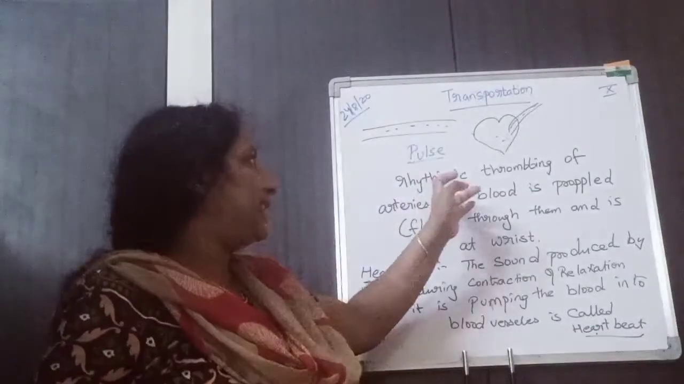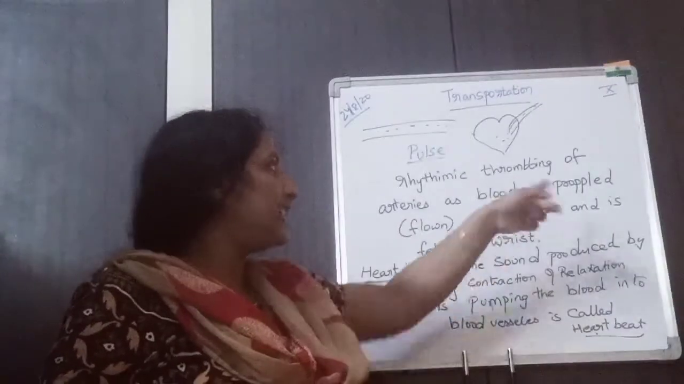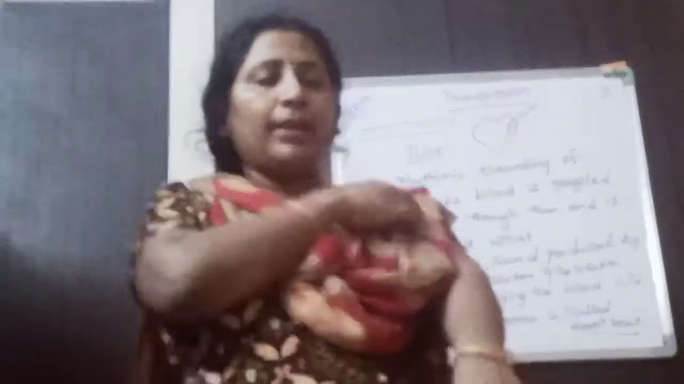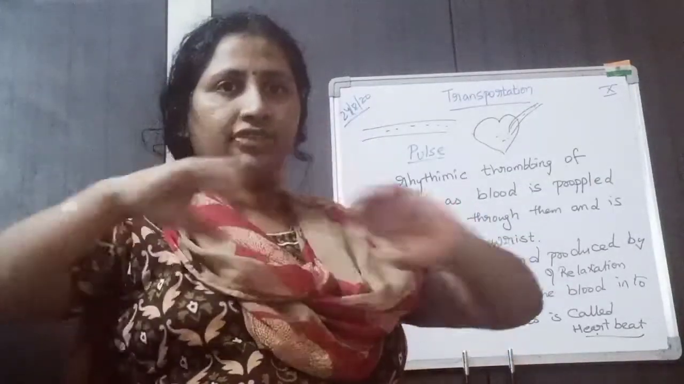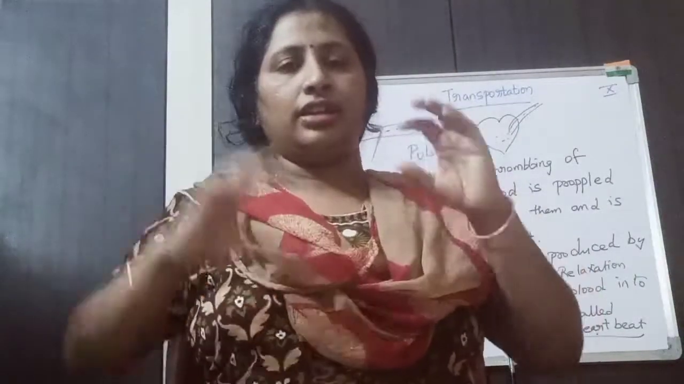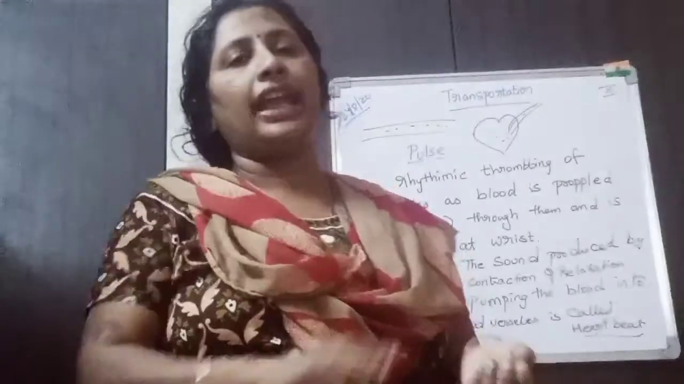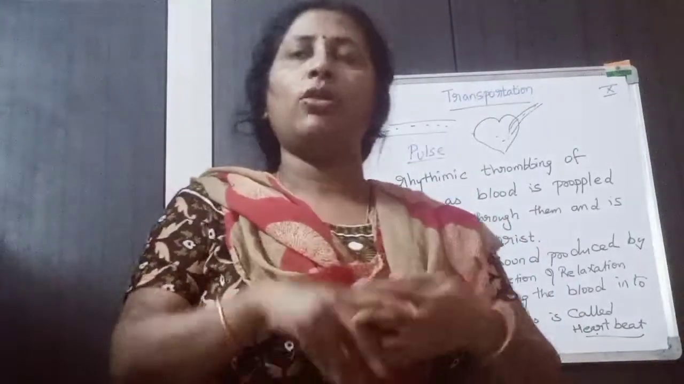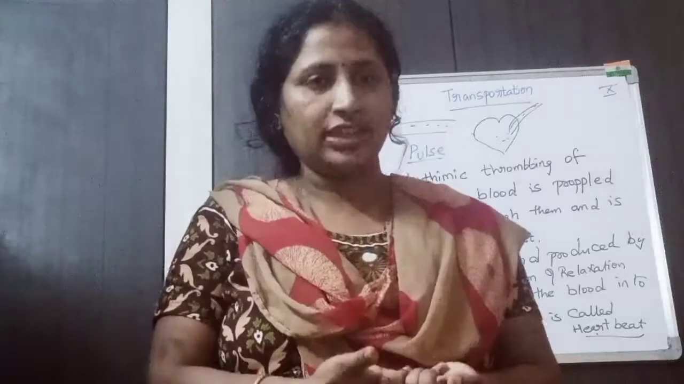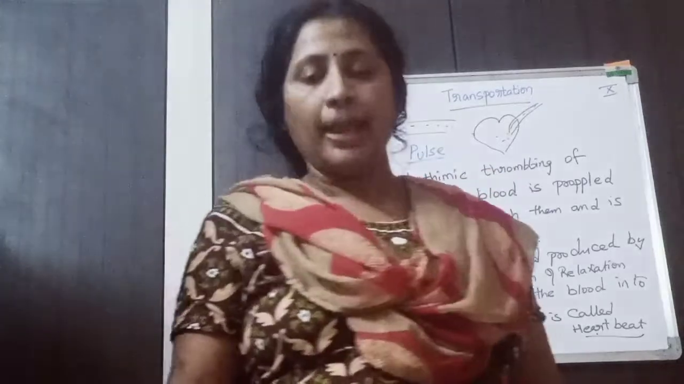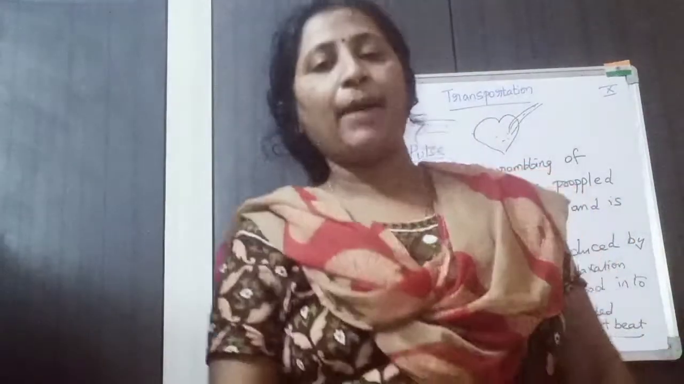Okay, pulse is the rhythmic throbbing of arteries as blood is propelled to flow through them. Where? We see it here. So when blood flows through the arteries, there is a pressure. That pressure we feel near the wrist, and we call it pulse. You can check not only near the wrist, you can feel it at the neck region, even the back side of your knee, near your ankles, at the foot.